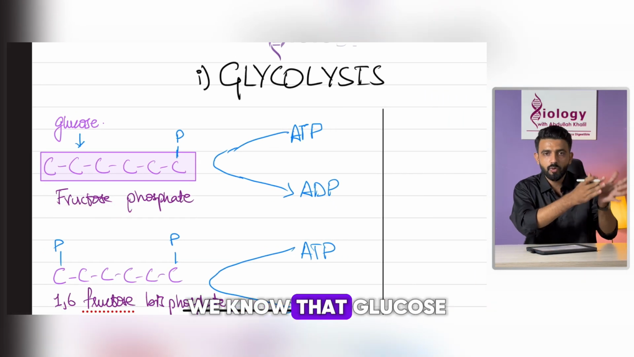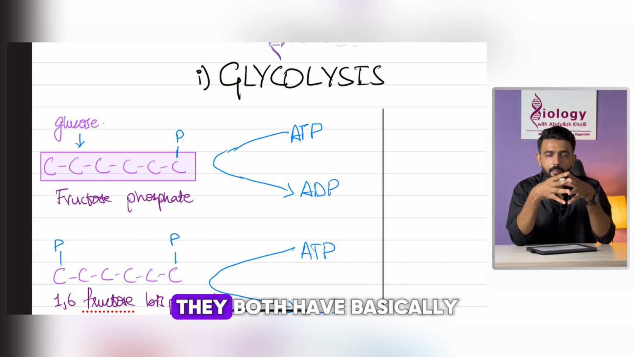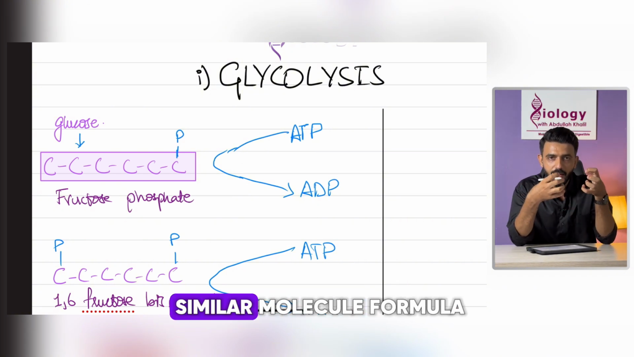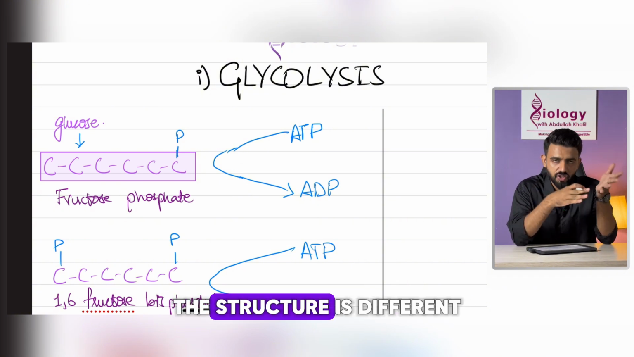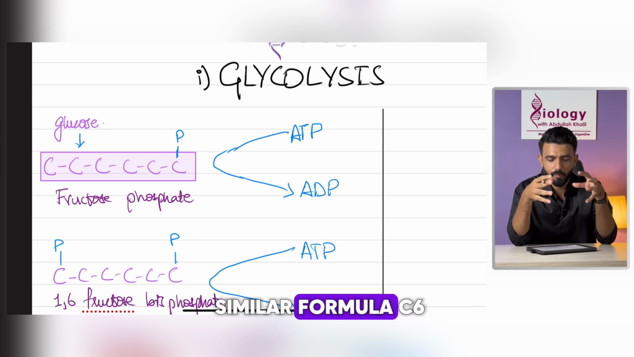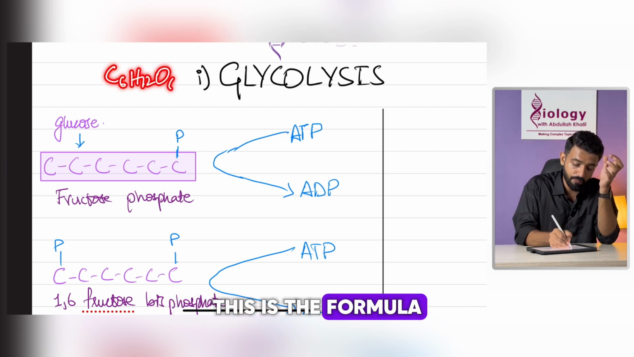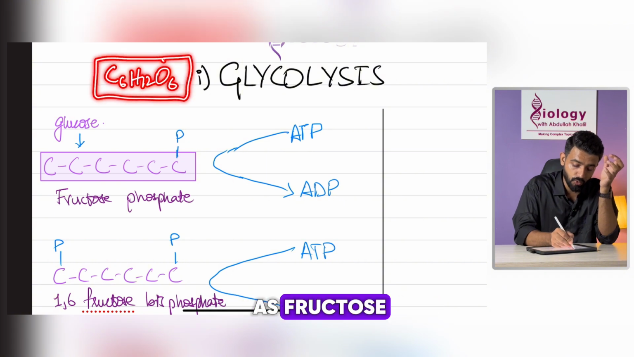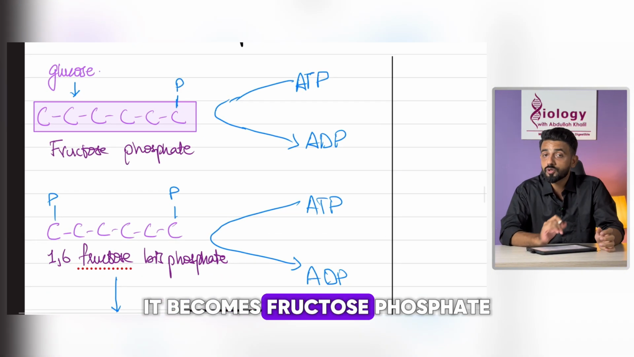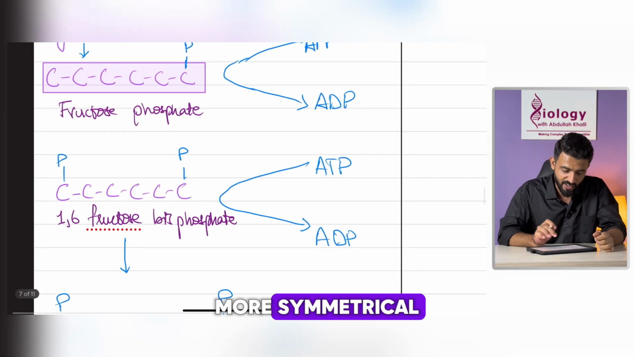We know that glucose and fructose both have a similar molecular formula. The structure is different, but they have the same formula, C6H12O6. This is the formula for glucose as well as fructose. So it becomes fructose phosphate, more symmetrical.